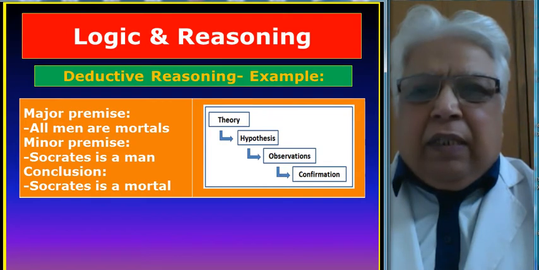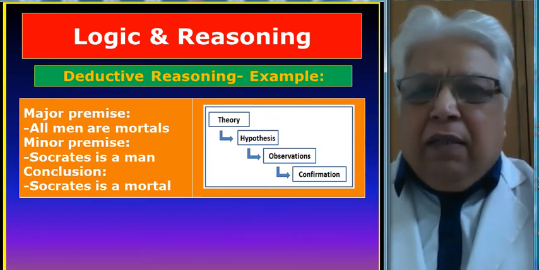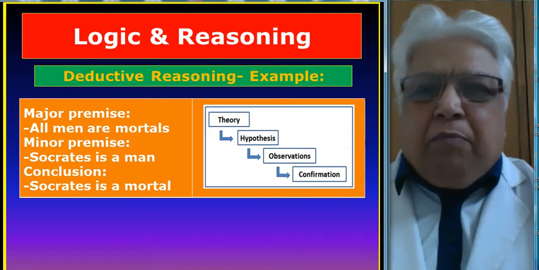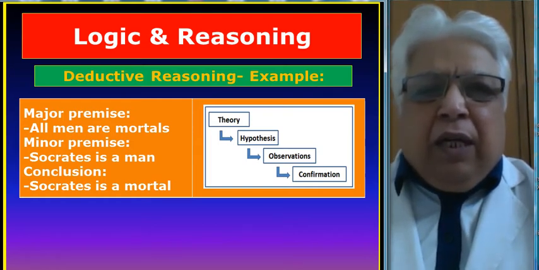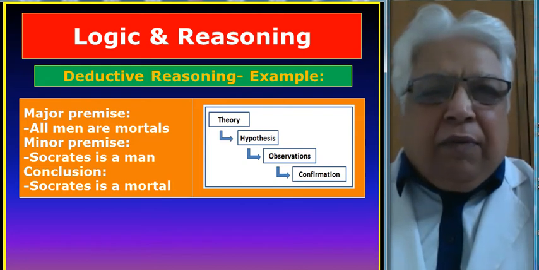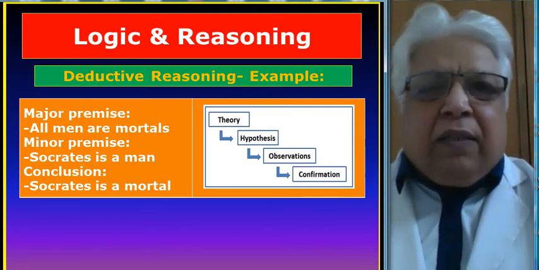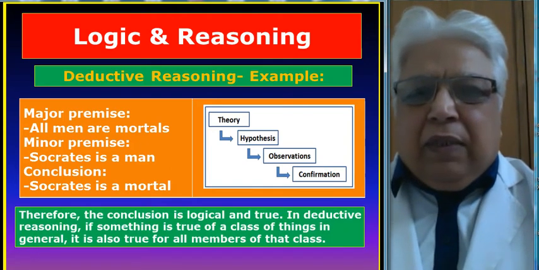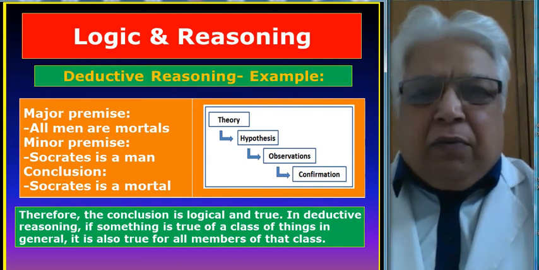An example of deductive reasoning: the major premise is all men are mortal, and the minor premise is Socrates is a man. So we conclude Socrates is mortal. So diagrammatically we have produced the steps. There is a theory which forms a hypothesis, and then we have an observation, and certain facts are confirmed on observation. Therefore, the conclusion is logical and true.